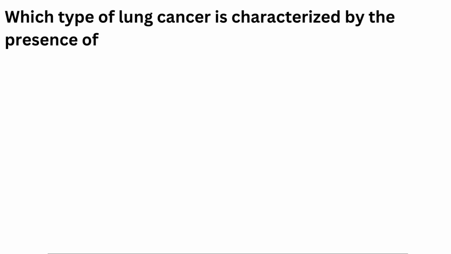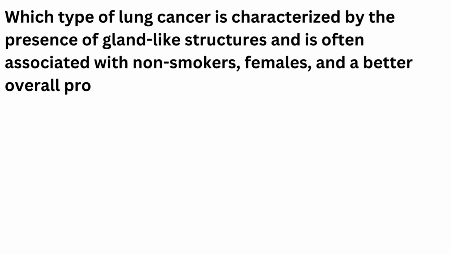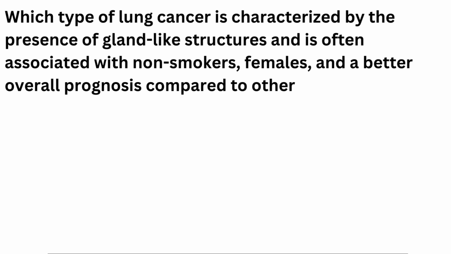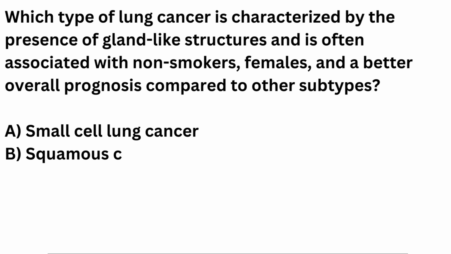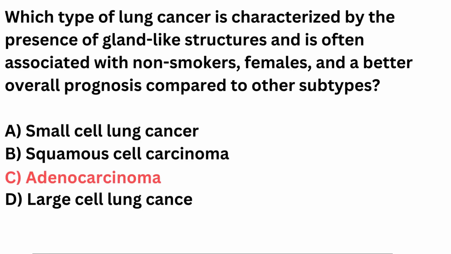Which type of lung cancer is characterized by the presence of gland-like structures and is often associated with non-smokers, females, and a better overall prognosis compared to other subtypes? A. Small cell lung cancer. B. Squamous cell carcinoma. C. Adenocarcinoma. D. Large cell lung cancer. Correct answer is C. Adenocarcinoma.